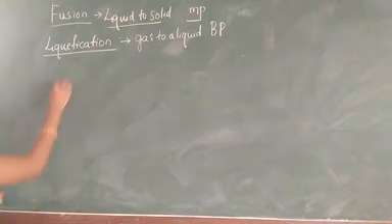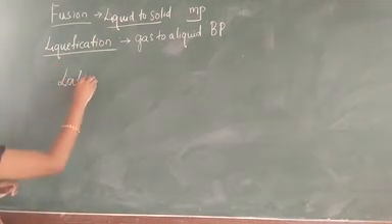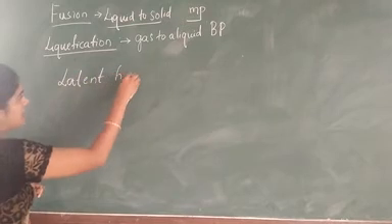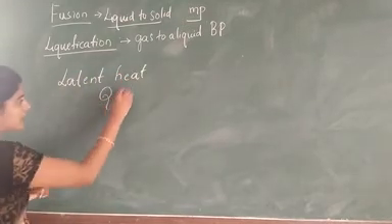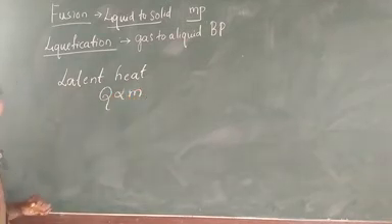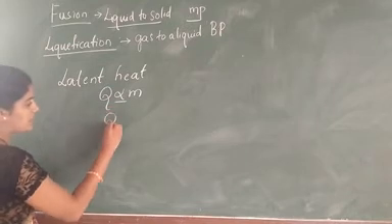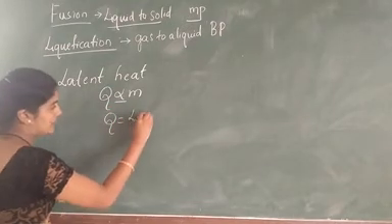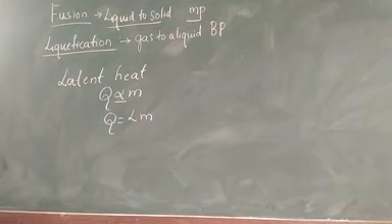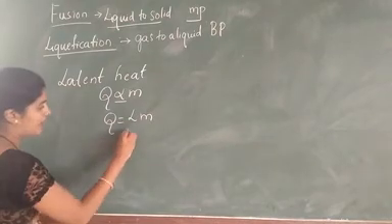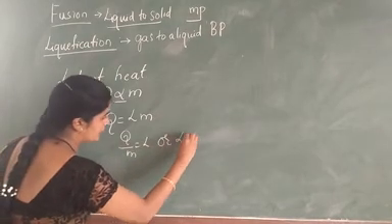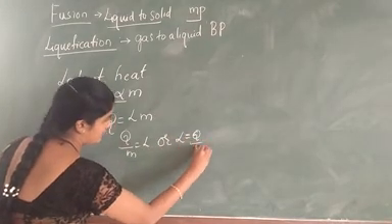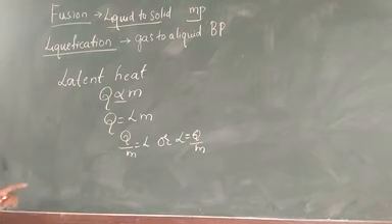In this way, we have to study latent heat. In latent heat, we are considering that the heat Q is directly proportional to m, small m. M means mass. Next, using the directly proportional sign, Q is equal to L into M. L means latent heat. Therefore, Q by M is equal to L, or L is equal to Q by M.